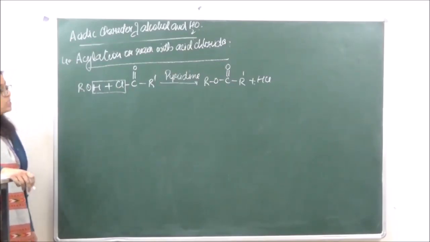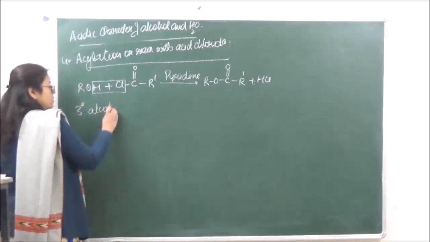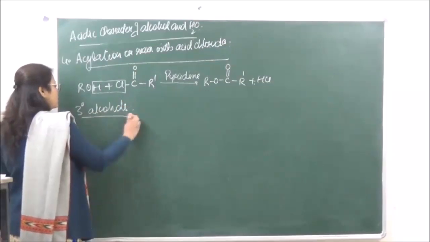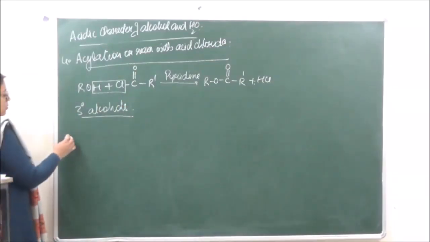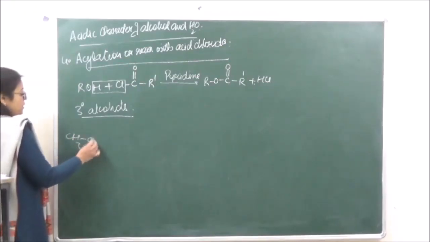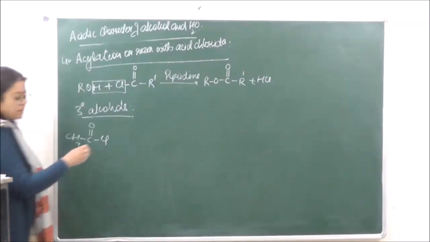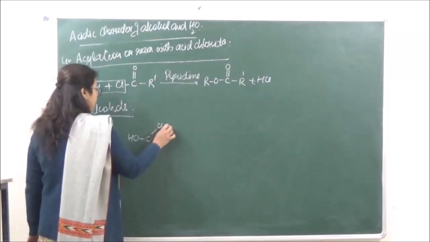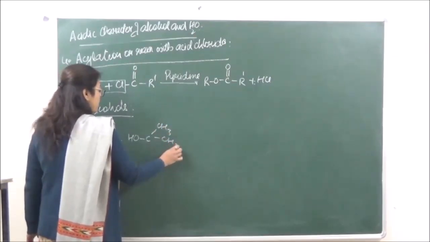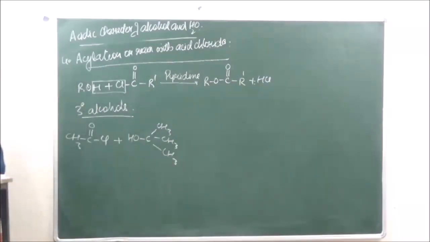So let's do this reaction with 3° alcohols. When we are doing this reaction with 3° alcohols, we are taking over here ethanoyl chloride, CH3COCl, plus CH3, right?